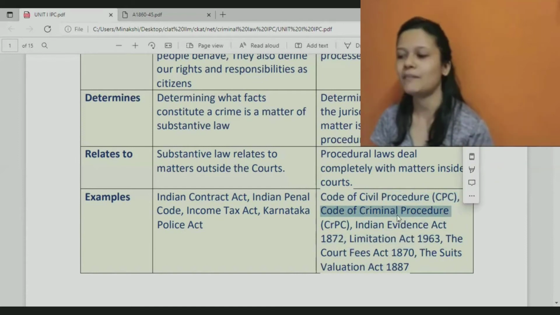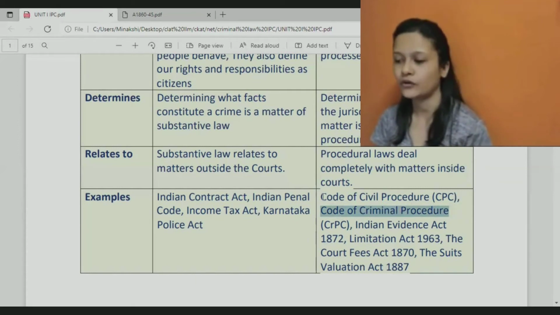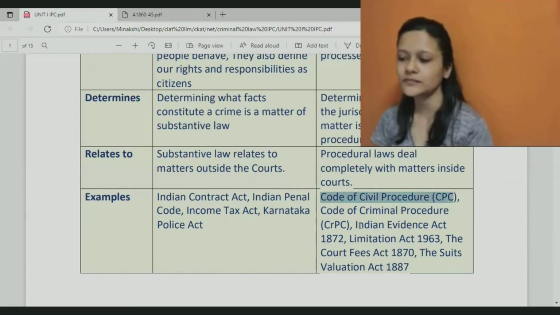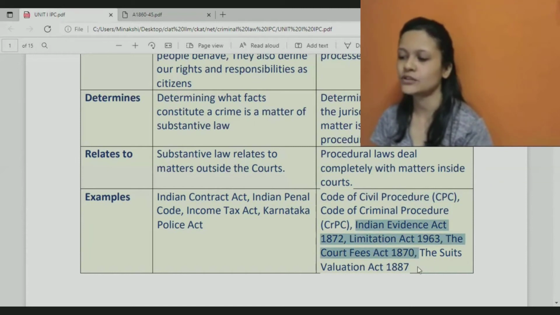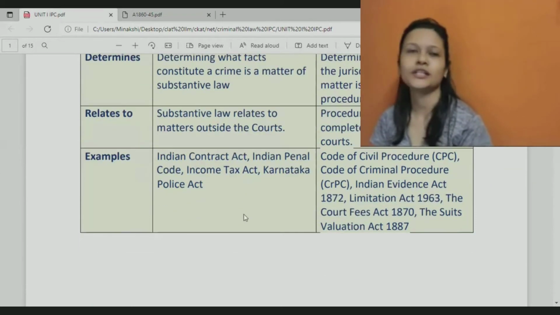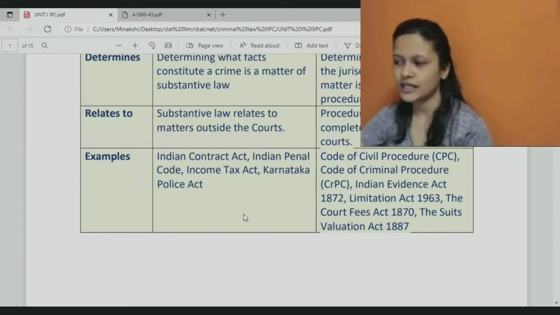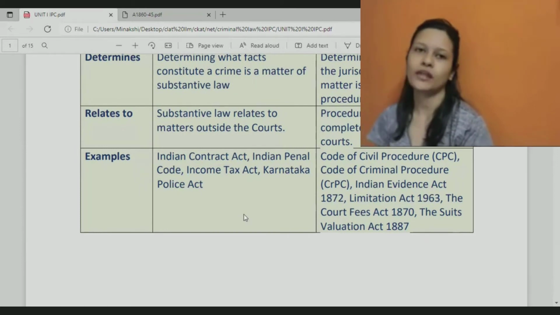For criminal matters falling under IPC, we follow the Code of Criminal Procedure. For civil matters like the Indian Contract Act, we follow the Code of Civil Procedure. Like that, we have the Indian Evidence Act, the Limitation Act, the Court Fees Act, the Suits Valuation Act. We have a lot of different types of procedural laws as well, which tell us about a certain process that needs to be followed in the court.